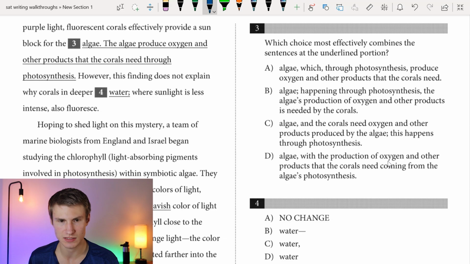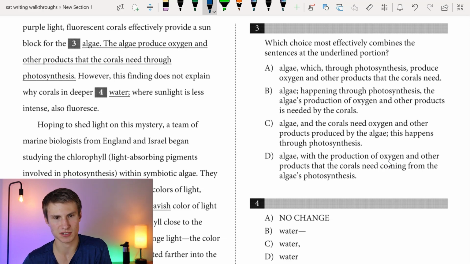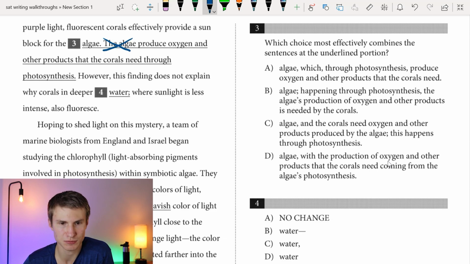Okay, and then we have: by absorbing potentially harmful ultraviolet light and emitting safer pink or purple light, fluorescent corals effectively provide a sunblock for the algae. Now we're going to combine these sentences. Ideally, I'd probably be looking at having some sort of comma with which here, just without looking at the answer choices, because generally if we're referring to two of the same subjects back to back like this in a combining sentences question, we just look to get rid of one. And an easy way to do it is just to add which or who or whatever you've got to do here. In this case, it'd be which, since we're just referring to algae.